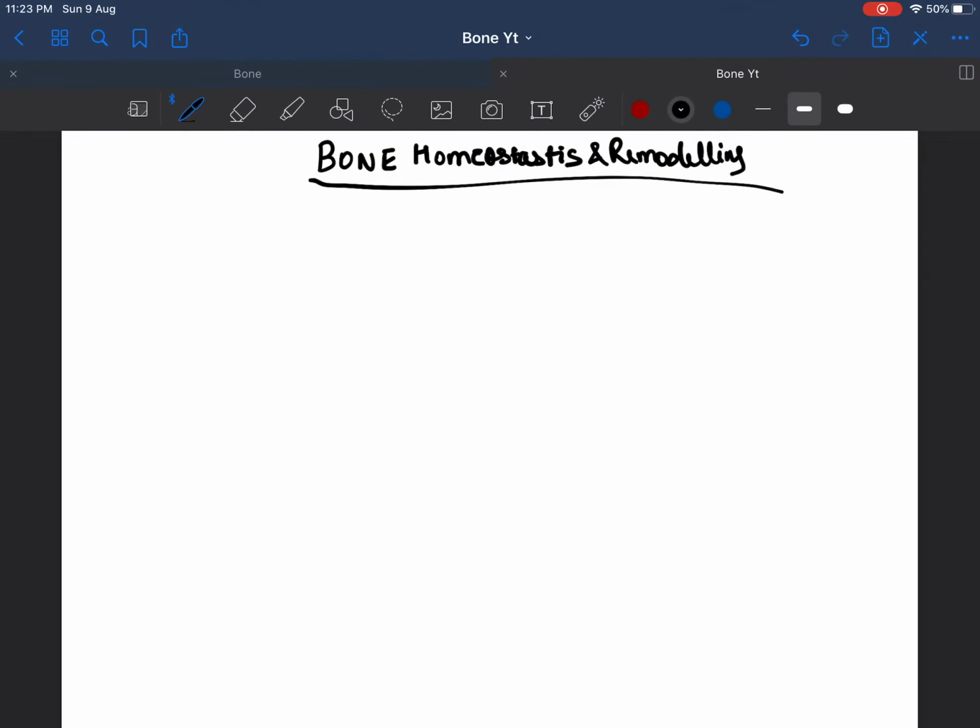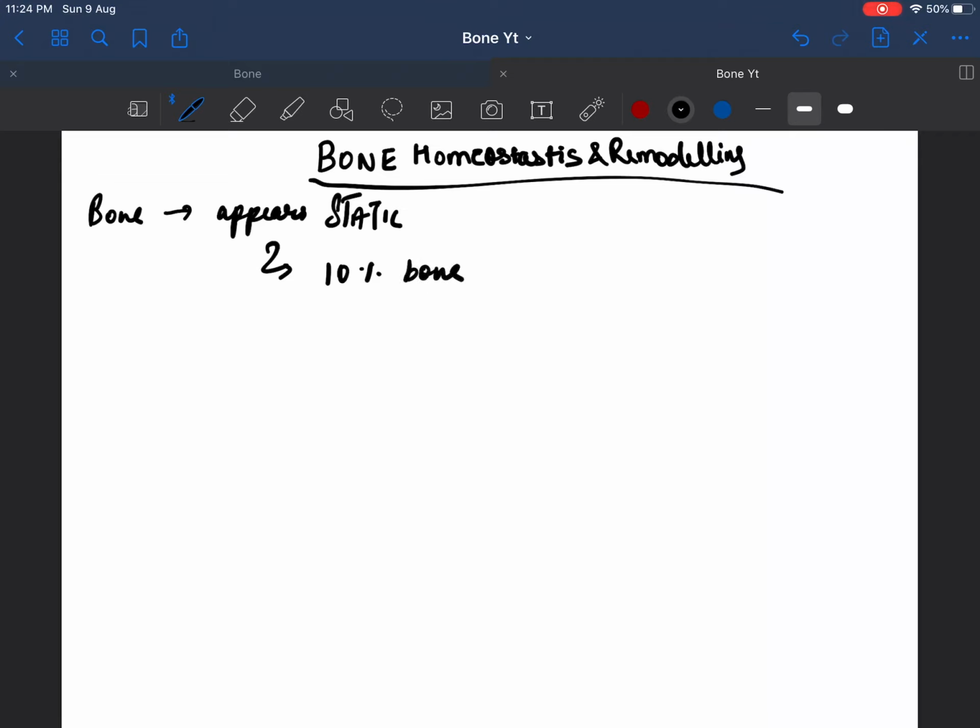So today we'll discuss bone homeostasis and remodeling. The bone appears to be quite static, but actually a lot of dynamic changes are taking place each and every day in the bone, and annually around 10% of the bone changes.